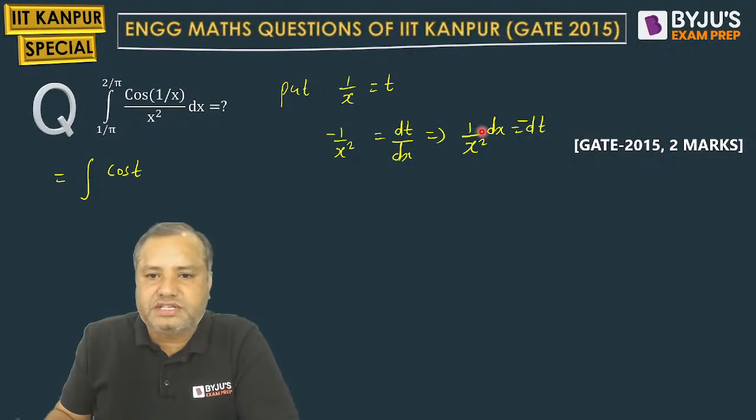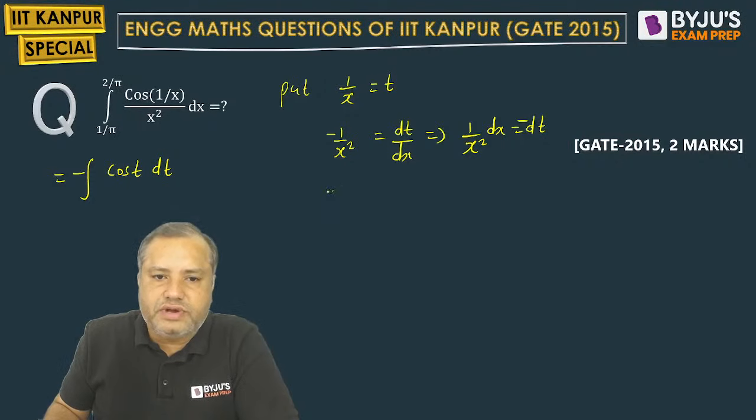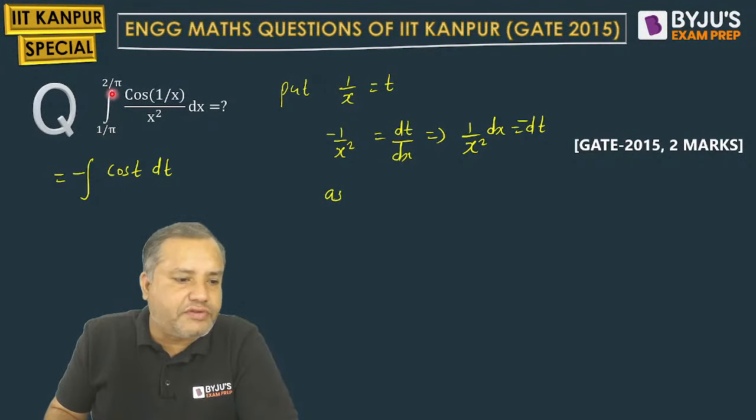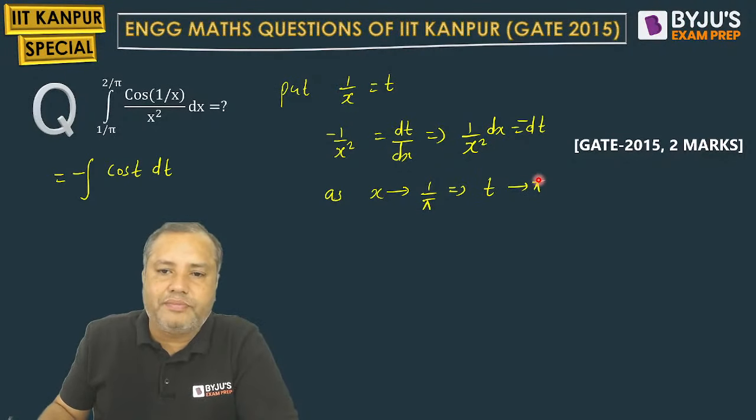Cos t, and 1 upon x square dx will be minus dt. I am taking this minus sign outside. Now what about the new limits? Students, these are the limits of x. These are the limits of x. As x is tending to 1 by pi, what is happening to t? Sir, t will become pi. Reciprocal of 1 by pi will be pi.